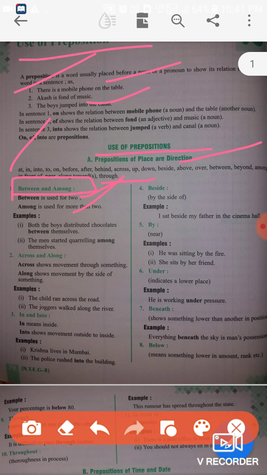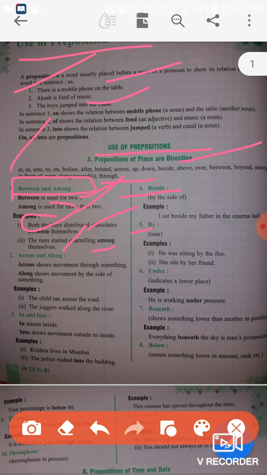Both the boys distributed chocolate between themselves, but here only two boys, so between is used. The men started quarreling among themselves. There are more than two persons, men, so here among is used. Beside: the meaning of beside is by the side of, side by side. I sat beside my father in the cinema hall.